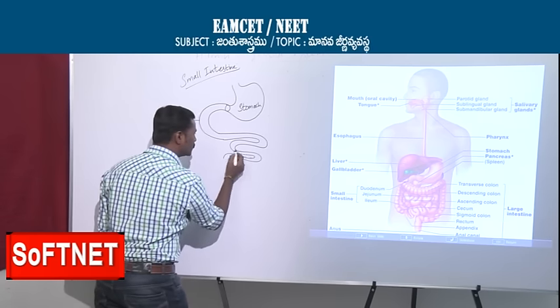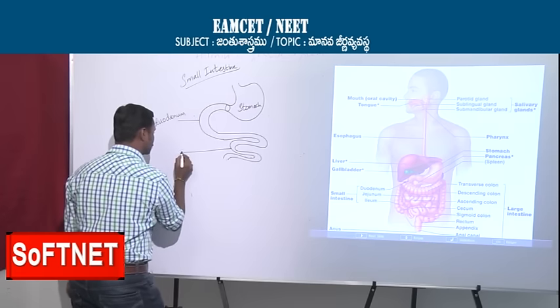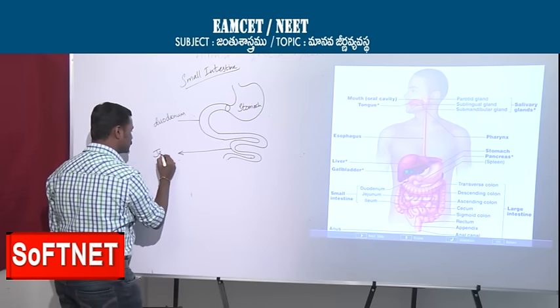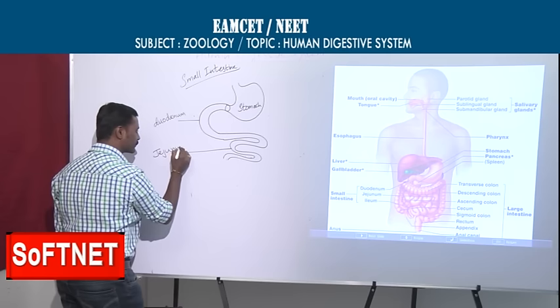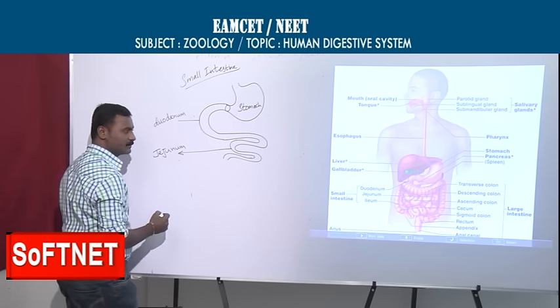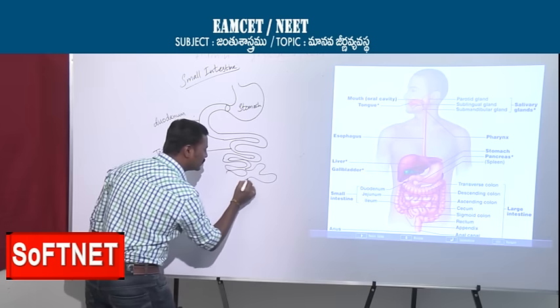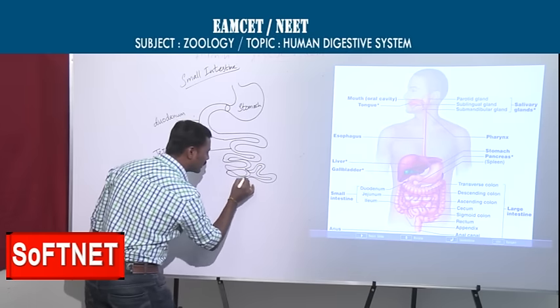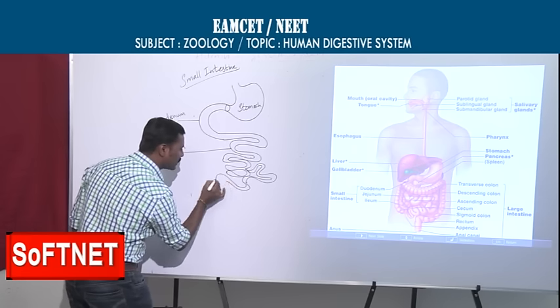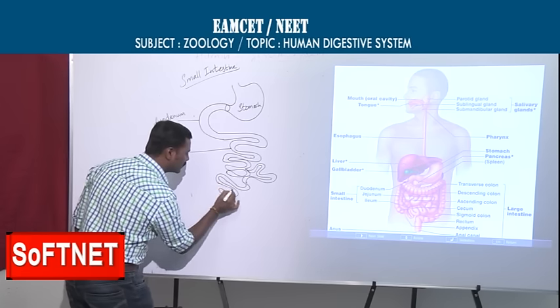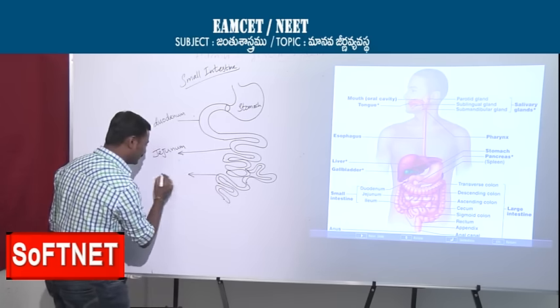The duodenum opens into the next part, the continuation, called the jejunum. Then there is a highly coiled long tube called the ileum.